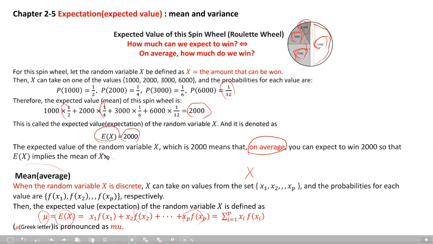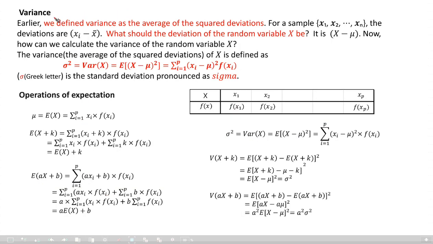If you understand this simple spin wheel, then you can get the definition of a mean or average. Now variance. Earlier, when we collect data samples, we can calculate variance, and we defined variance as the average of the squared deviation. Remember that?